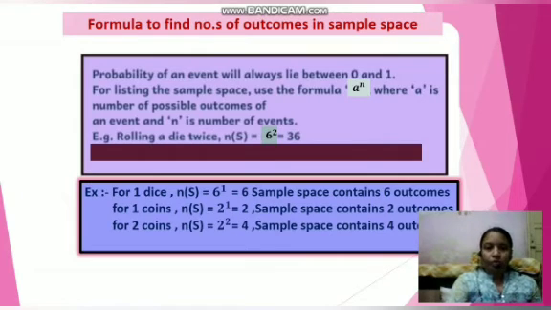So this is how to find the number of outcomes and what is meant by outcome. We revised all the basics in this video, and I hope you will write this in your notebook properly and try some basic examples, as you did in the 9th standard, for revision. We will see more examples from NCERT and other books in the next video.